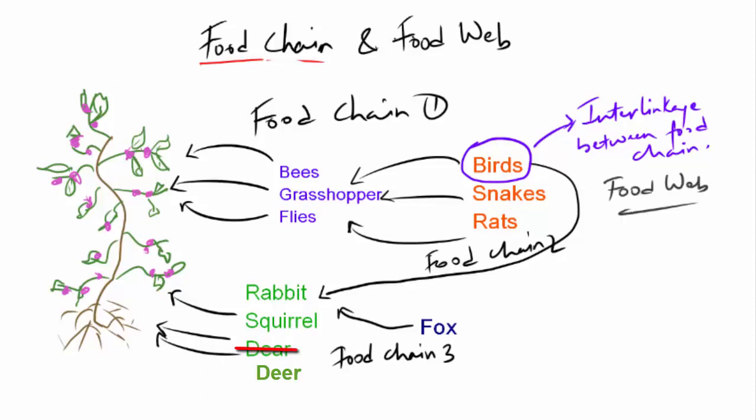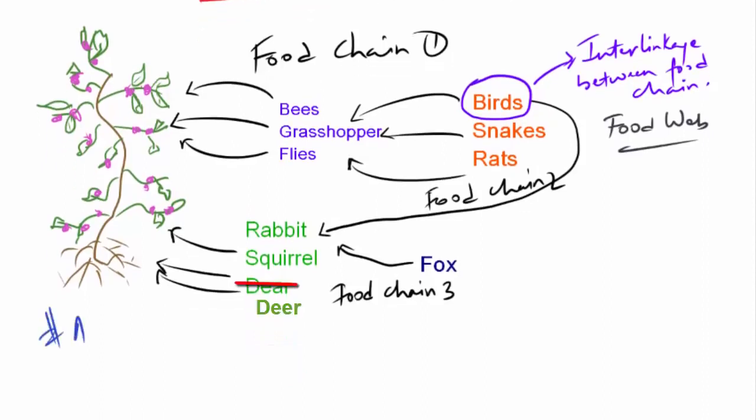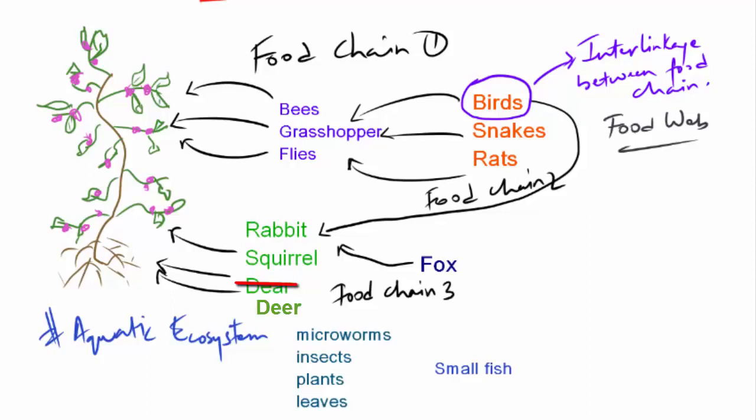Now this kind of interlinkage also happens between two different ecosystems. We'll take an example of aquatic ecosystem. Fish eat microworms, insects, plants and leaves. Then small fish gets eaten by bigger fish. Like this, the chain continues. So this is another form of food chain of an aquatic ecosystem.